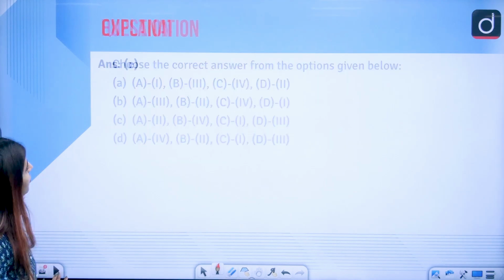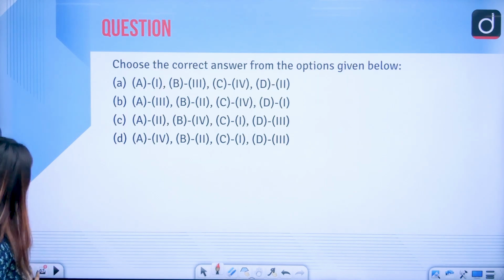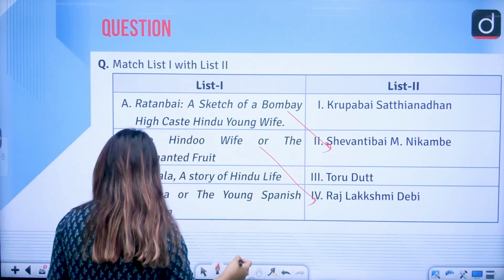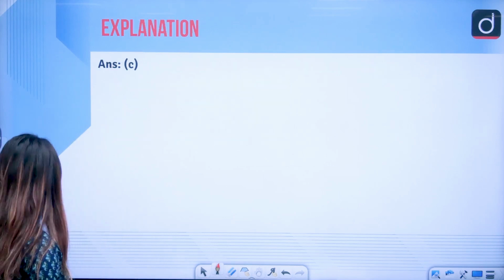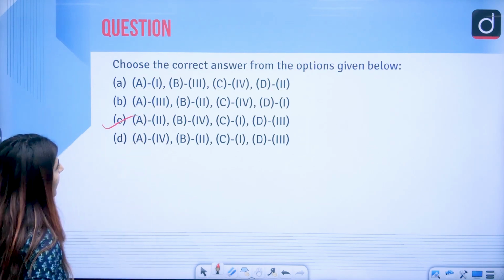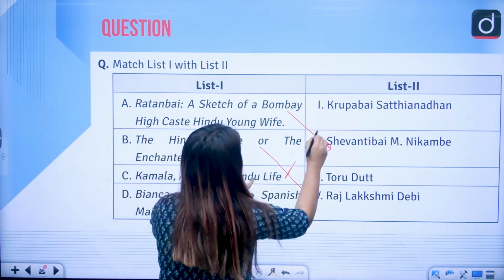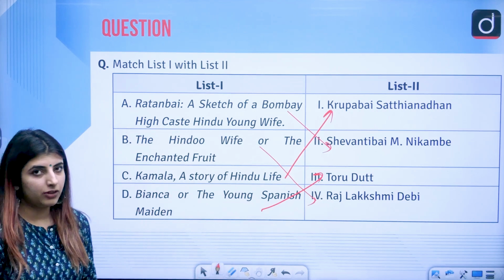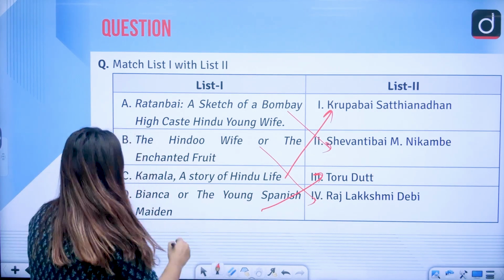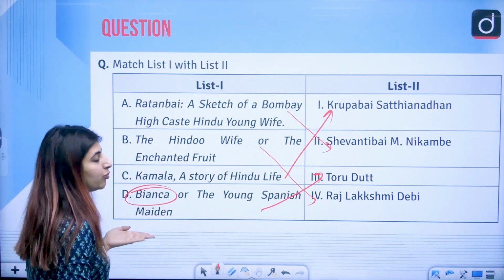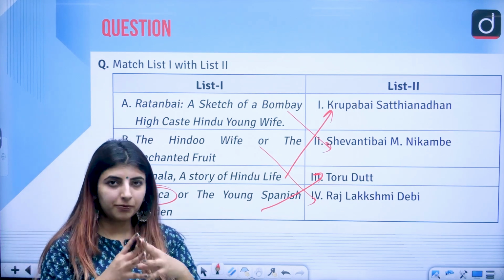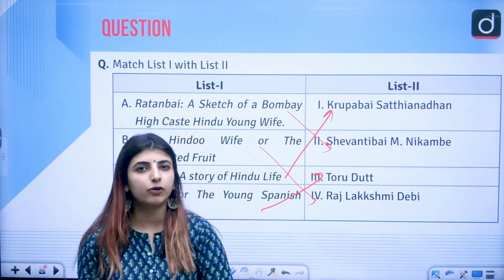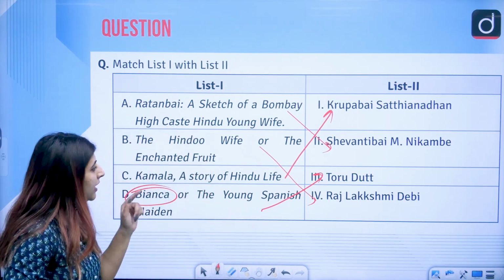The answer to this question is option C, that is A to D4, A to B4, C1 and D3. Toru Dutt, the novel that she wrote, Bianca or the Young Spanish Maiden. This is one option which is correct, which you all can guess when we talk about the writers which were before the independence era, right?